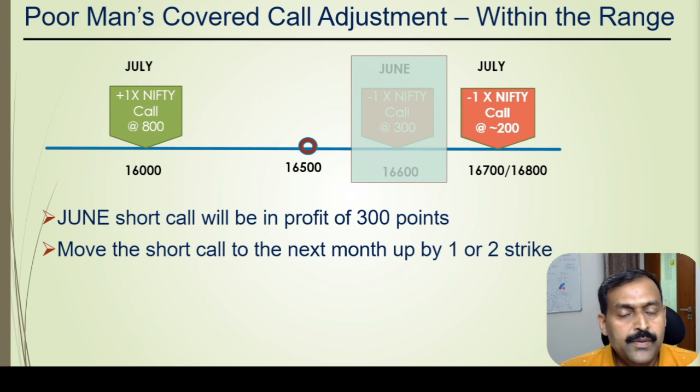So the break-even point we have already hit, even if the Nifty goes below the long call option. Now, in fact, if Nifty goes and expires above the July short call option, you would definitely make money out of this position. So this is how we have to handle when Nifty expires between long and short call option.